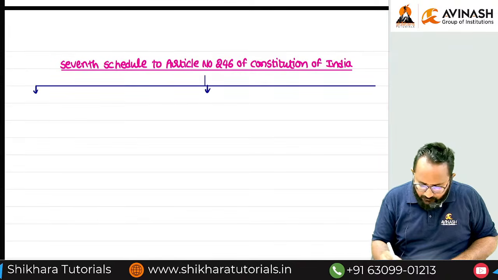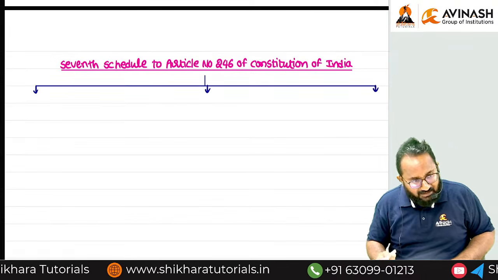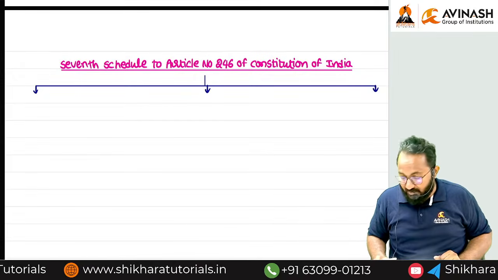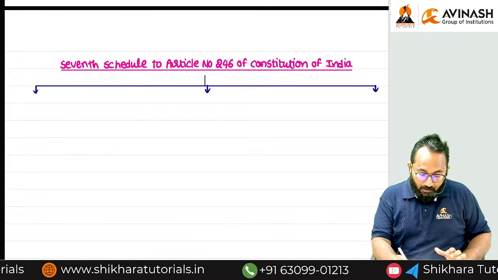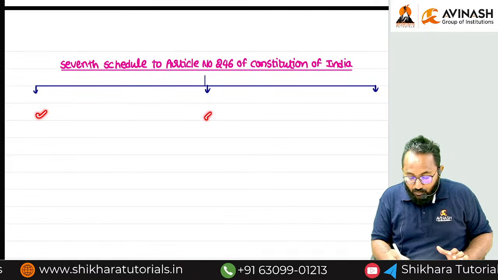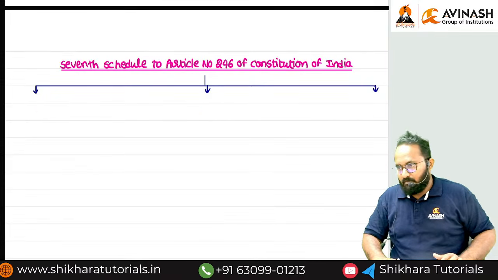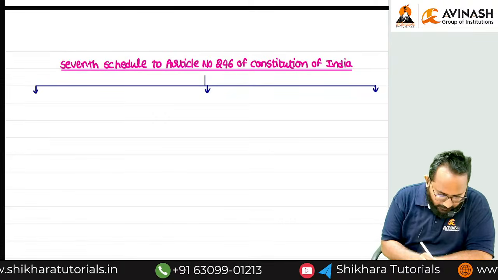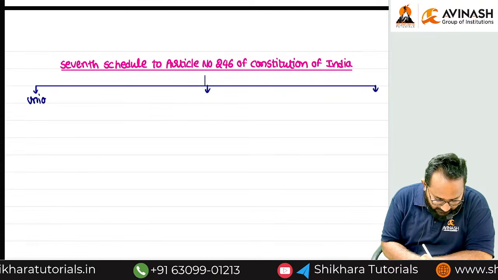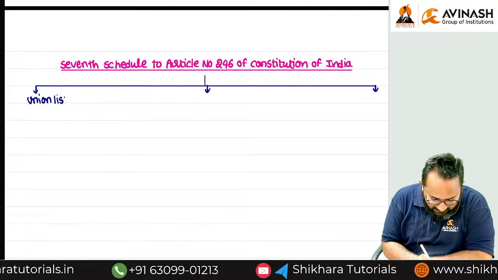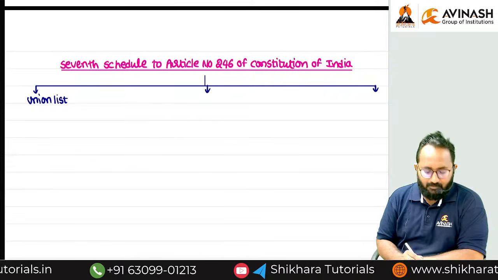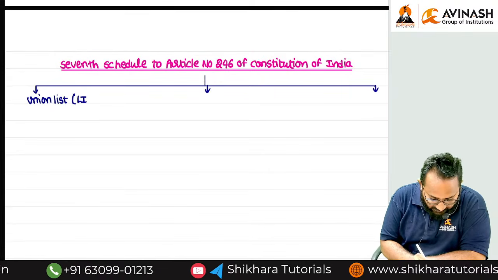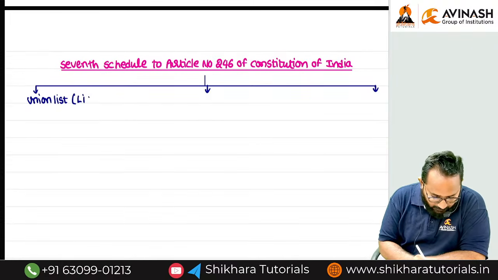Whatever laws are framed by the central government, the state government, or combinedly by the central and state governments, all are bifurcated into 3 parts or 3 lists. The first list is called the Union list. Does this list have another name in the Constitution itself?